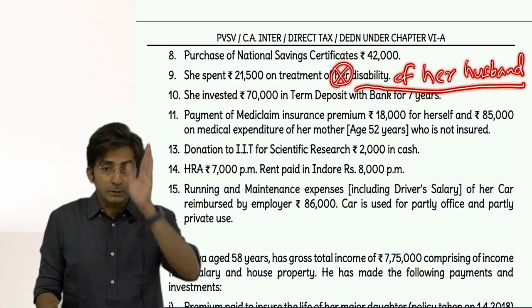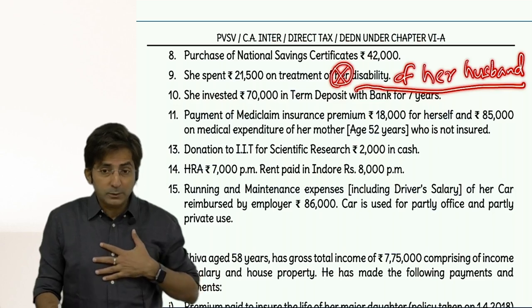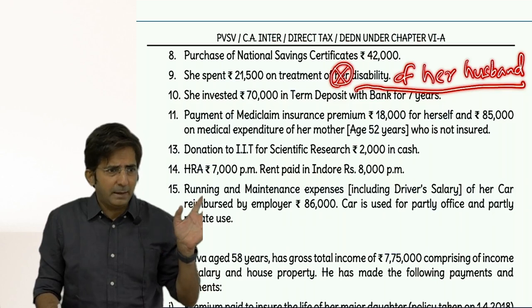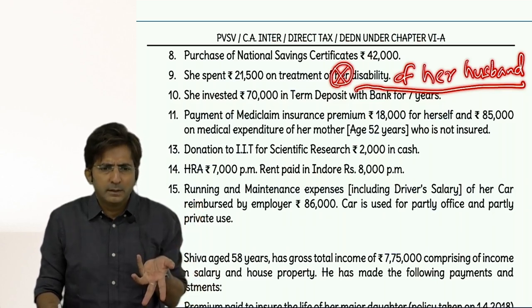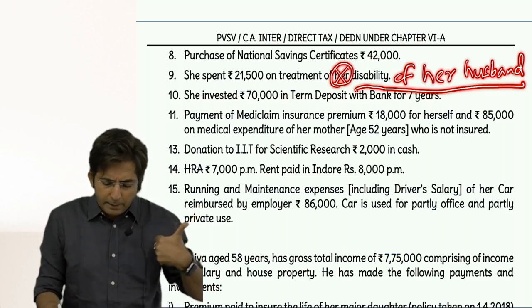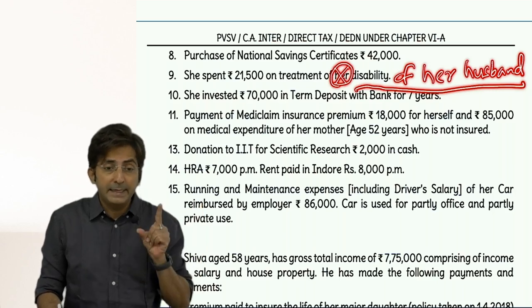Because Rania herself is handicapped, plus her husband is also handicapped, and it is a very common combination. Sometimes your husband is also handicapped.